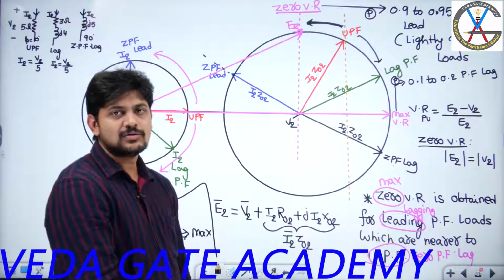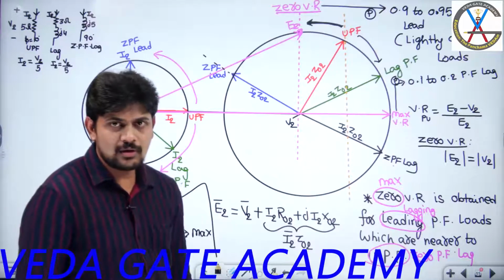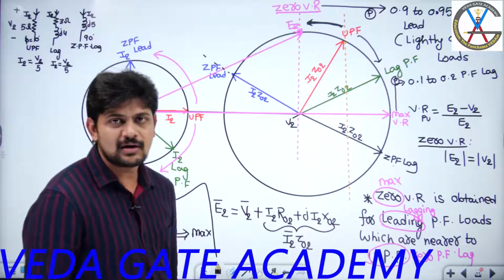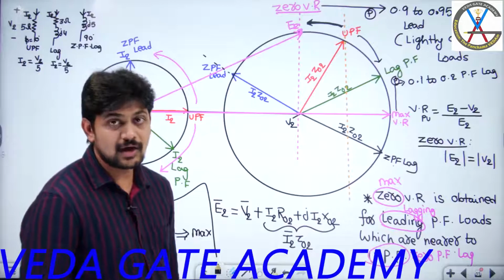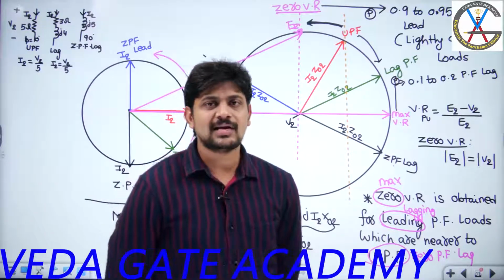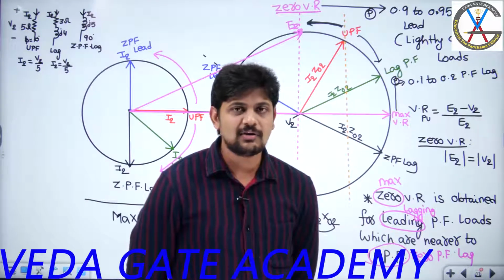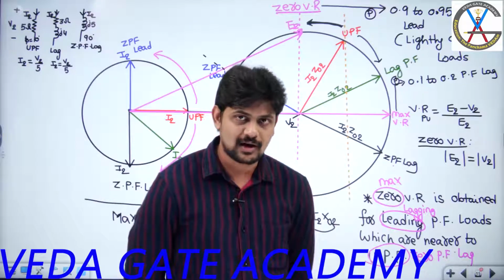Okay, should it be lagging loads or leading loads? Lagging loads. And now my question is, lagging load means RL load. Now in that RL load, which should be dominated? Resistance or inductance? Inductor. Why? Because if you are considering a pure inductor, the current will be exactly lagging the voltage by 90 degrees. If it is exactly lagging the voltage by 90, what is the power factor? You will get zero power factor lagging.